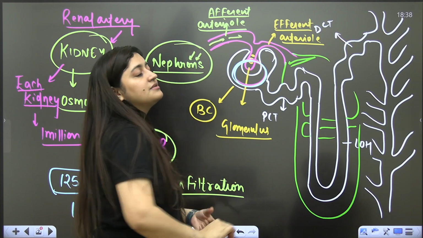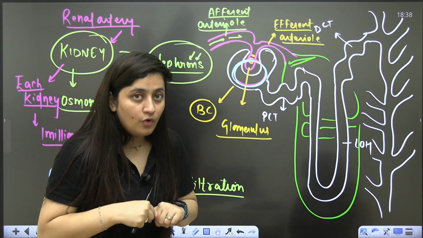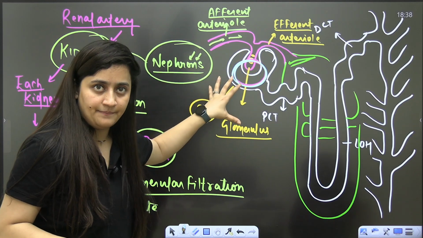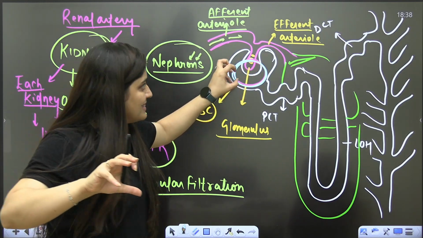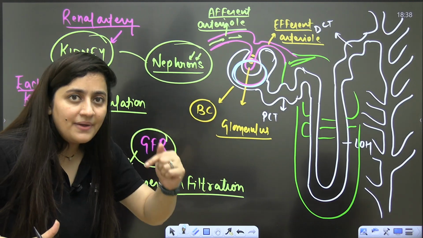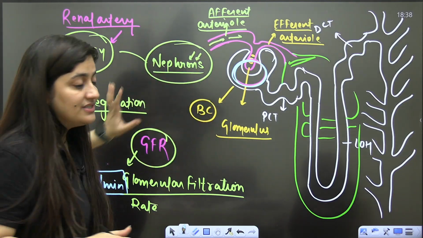Okay. And this thing depends upon the blood pressure. This thing depends upon the body's fluid volume, blood volume. So if there is any disturbance in this, let's say glomerular filtration rate is low, in that case the kidneys have to activate their mechanism so that they can balance it out, and that is actually what we are going to discuss here.